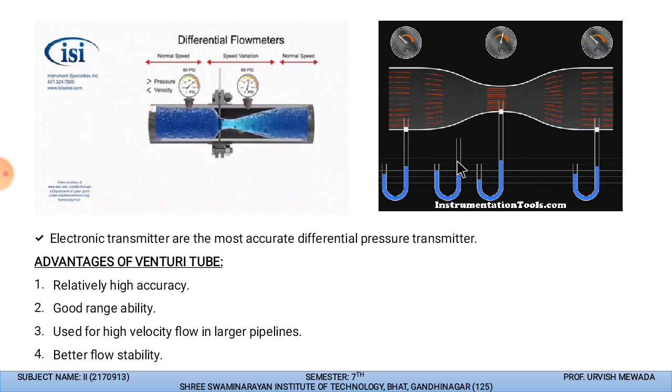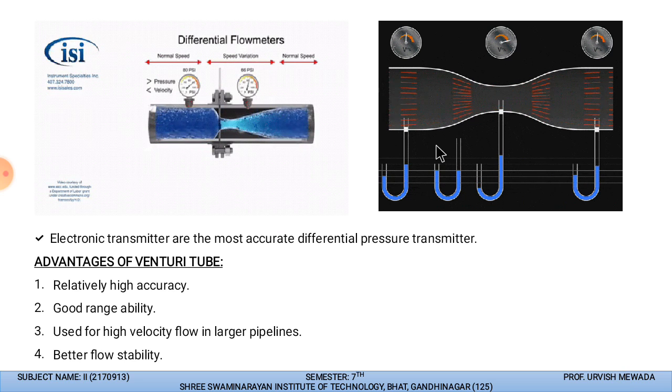And at these 2 points where we are creating the pressure difference, we can connect the mercury tube, which will have the differential pressure, so that it will set a different level. And the height difference of this mercury will give the flow through this Venturi tube. Electronic transmitters are most accurate as differential pressure transmitters. So this is how the Venturi tube will work for the flow measurement.